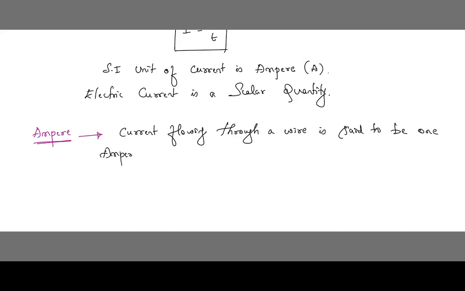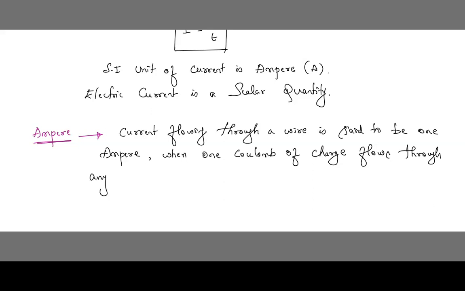when 1 coulomb of charge flows through any cross-section of wire in 1 second.